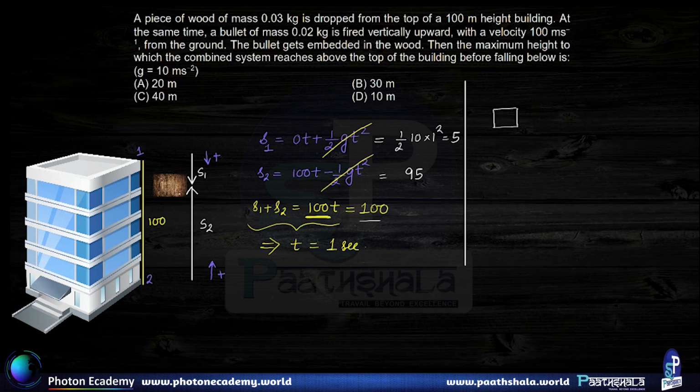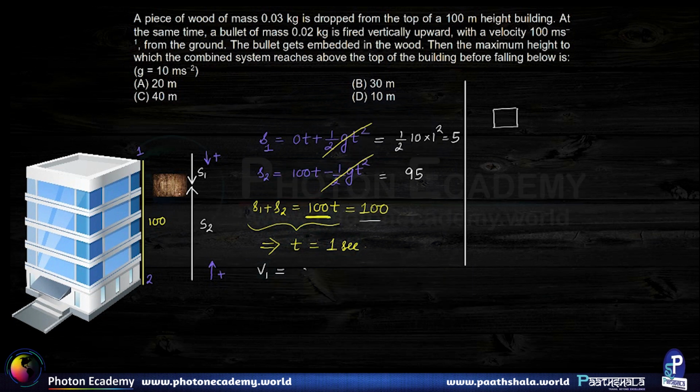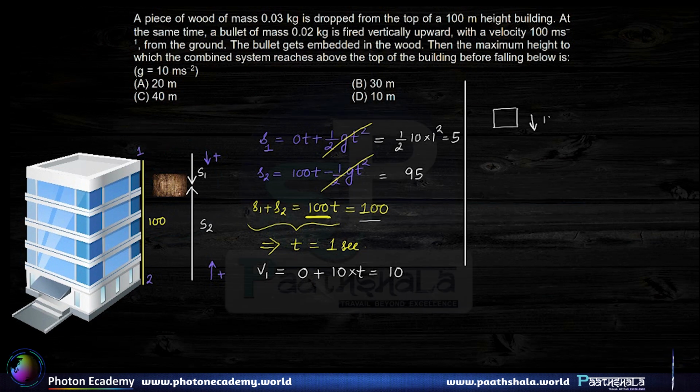So what was the velocity of wood when it collided? Let's see. The velocity of wood is going to be, again using the equation v equals u plus at, 0 plus 10 into t, which is essentially 10 meters per second in the downward direction. So the velocity of wood was 10 meters per second just before collision.